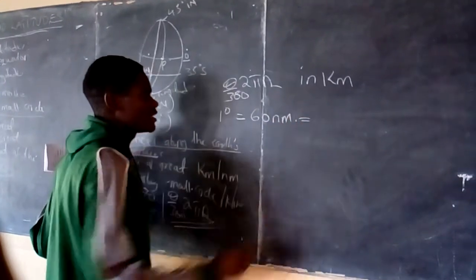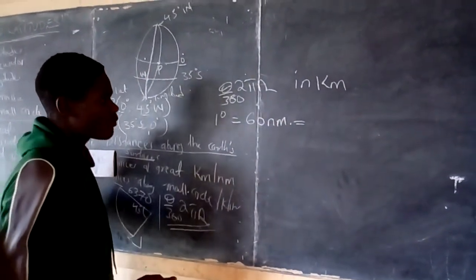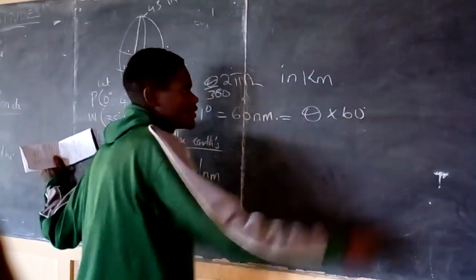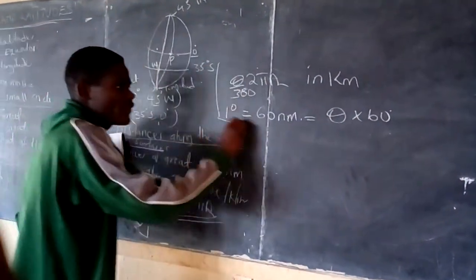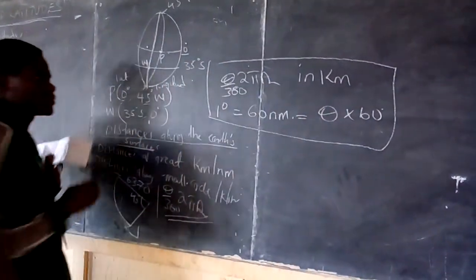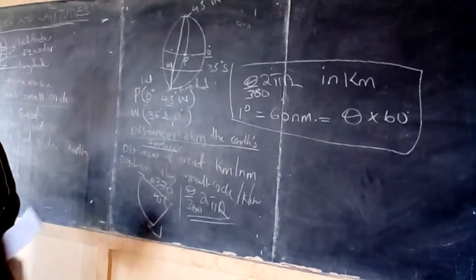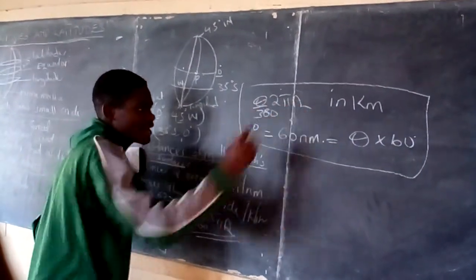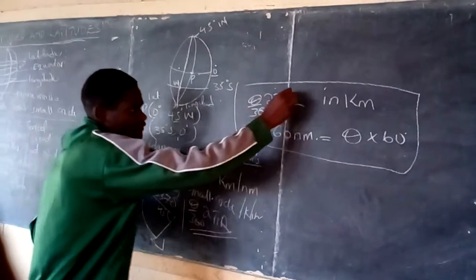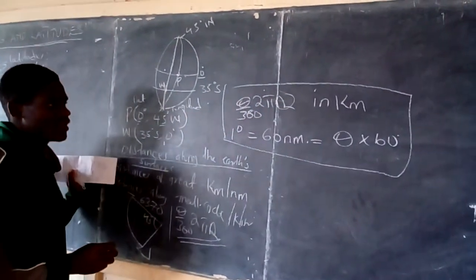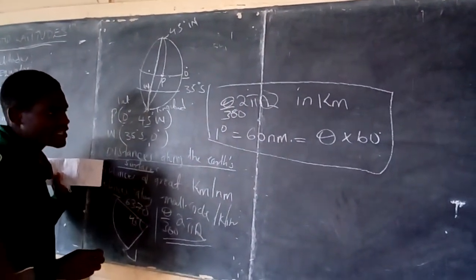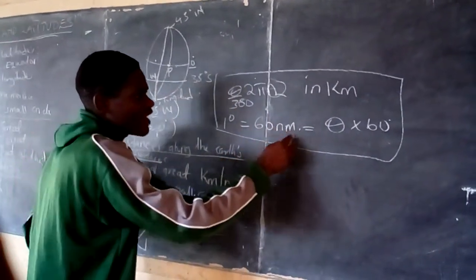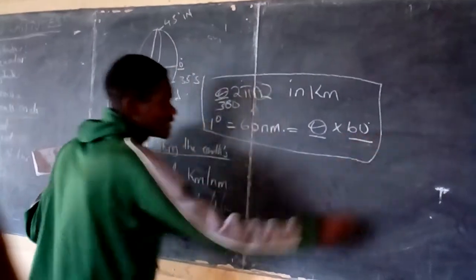That means to get the distance in nautical miles, I will take theta times 60. That one is along the great circle. So distances along the great circles in kilometers, we have theta over 360 times 2 pi r, where r is the radius of the Earth. Then distances along the great circles in nautical miles are given by theta times 60.